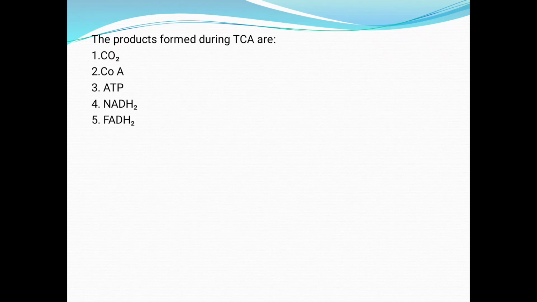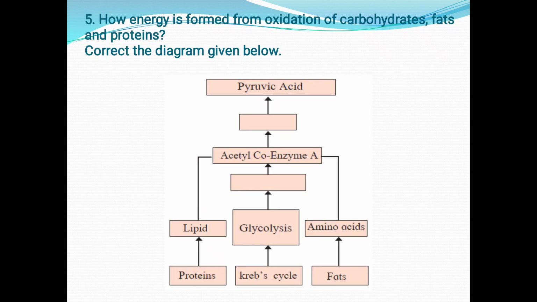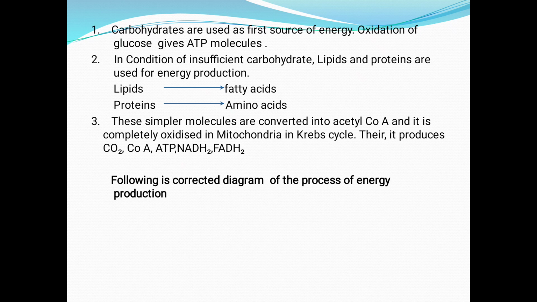The products formed during TCA, that is the tricarboxylic acid cycle, are carbon dioxide, coenzyme A, ATP, NADH2 and FADH2. Okay, let's see the next question. How is energy formed from oxidation of carbohydrates, fats and proteins? Correct the diagram given below. This is an incorrect diagram given in the textbook. Let's see first the answer of the first question.